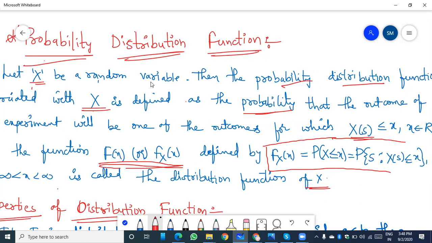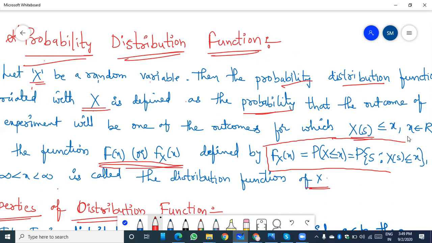Again, X is a random variable. The probability distribution function is associated with the random variable capital X, and it is defined as the probability that the outcome of the experiment will be one of the outcomes such that X(s) is less than or equal to x, where x belongs to capital R, that is, the real values.